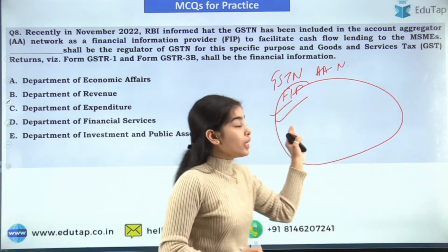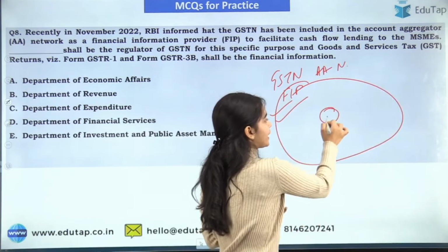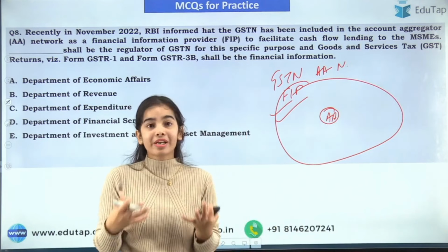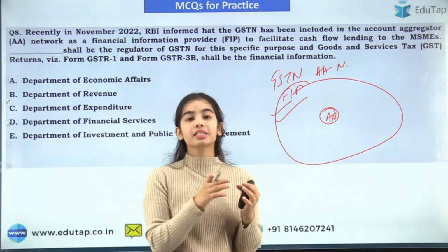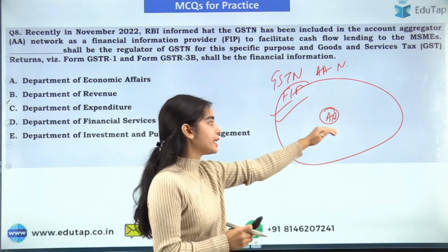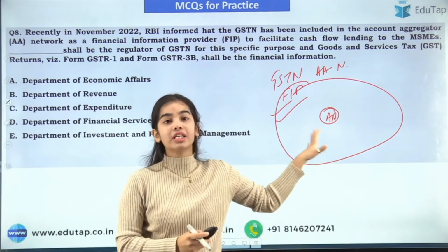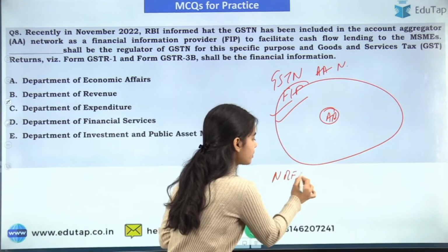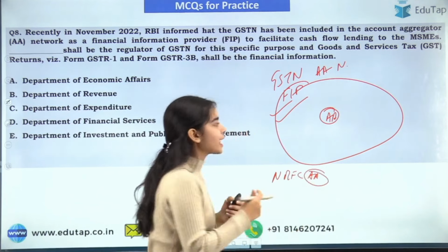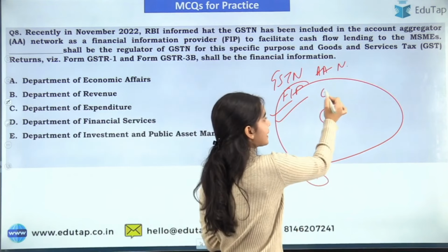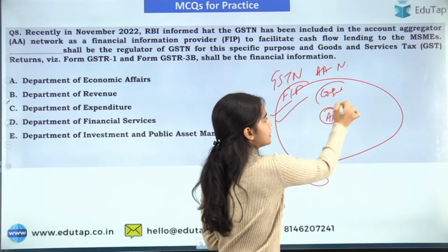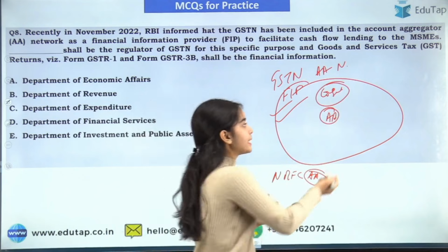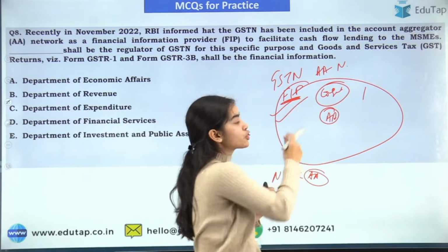Okay. So in the account aggregator network, the account aggregator is an NBFC that is under the regulation of the RBI. The account aggregators are the NBFCs that have the NBFC account aggregator license, and they are under the RBI. They are the ones that take the consent of the consumer, of the person, and they send the information from the financial information providers.